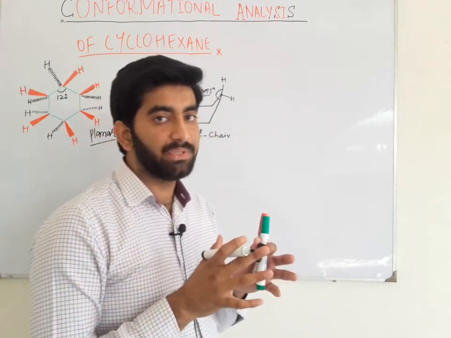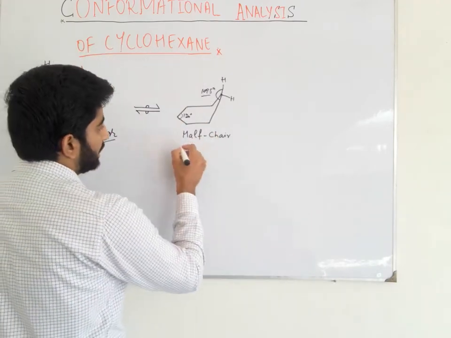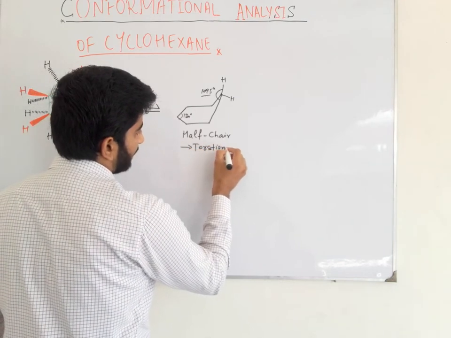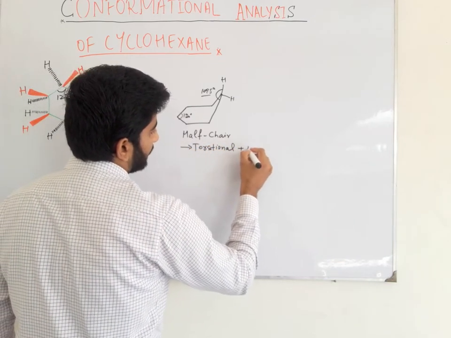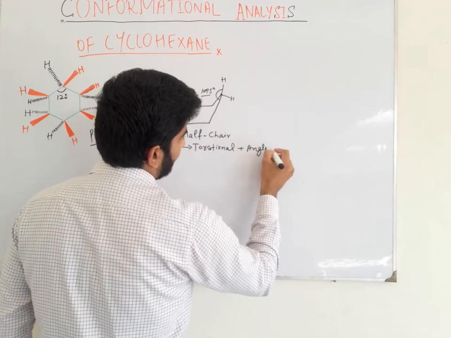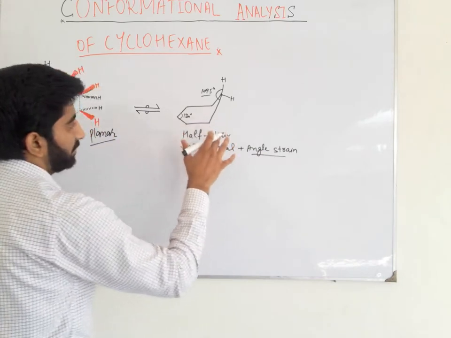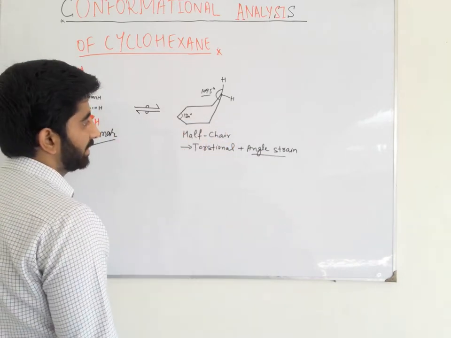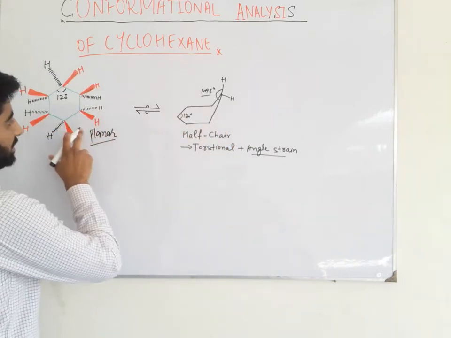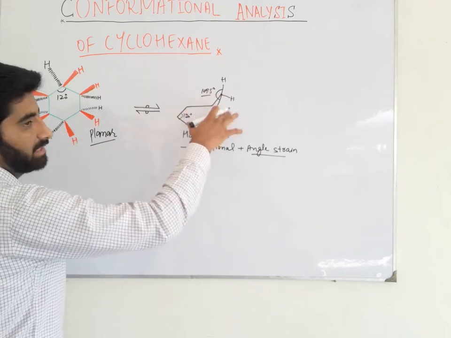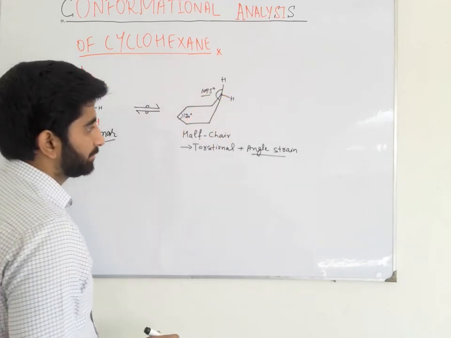So all 5 pairs of carbon-hydrogen bonds are in the eclipsed state. Due to the eclipsing between the bonds, there is a high torsional strain present in the half chair conformation, plus there is also angle strain present. So it is the least stable conformation compared to the other non-planar conformations, but it is more stable than the planar conformation because one carbon is out of the plane of the ring.